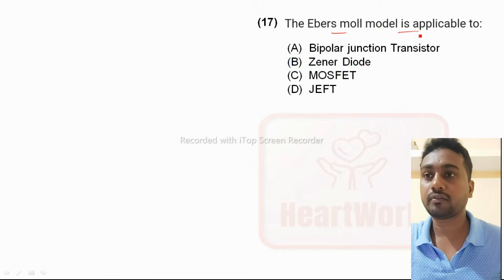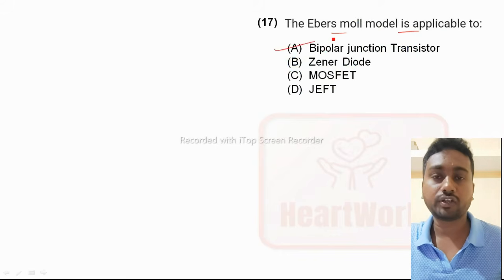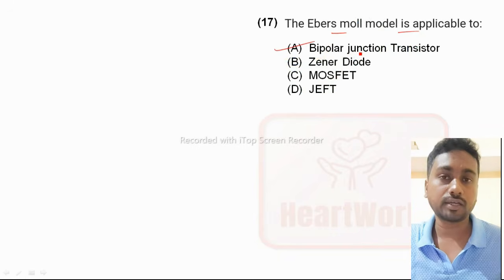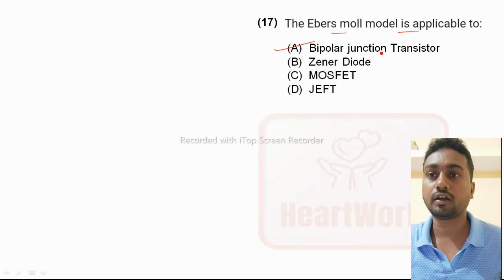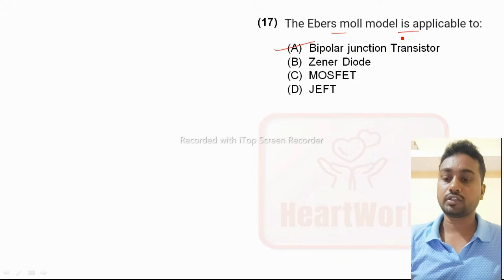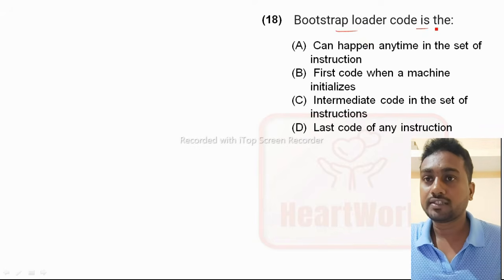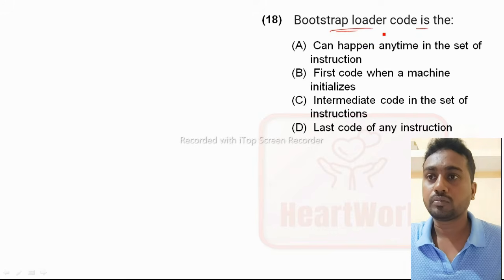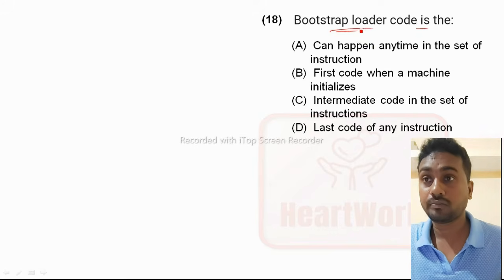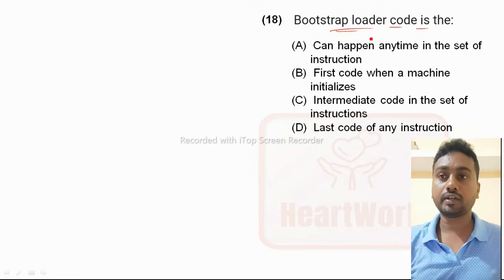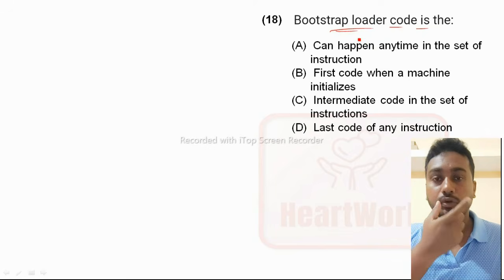The Ebers-Moll model is applicable for what? The bipolar junction transistor. It is used in reverse bias and forward bias, and also in the saturation region. Next, the bootstrap loader code. The bootstrap loader is a type of program.